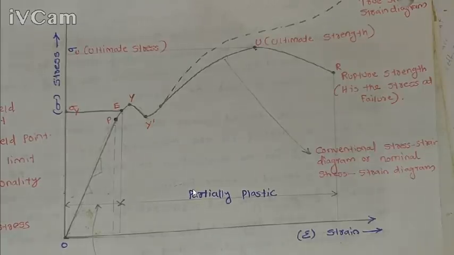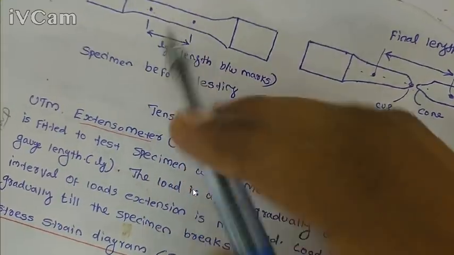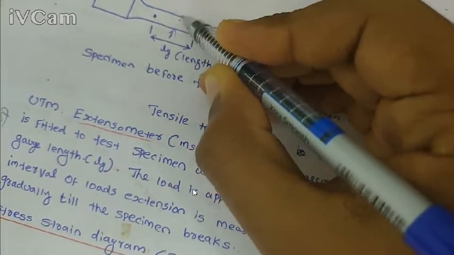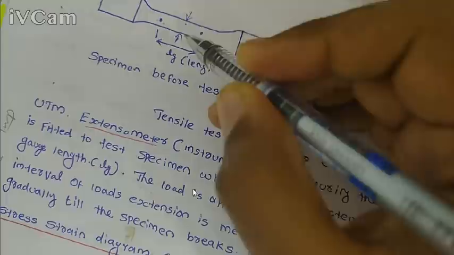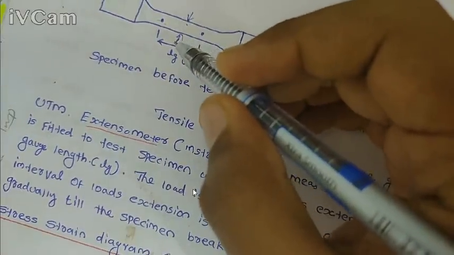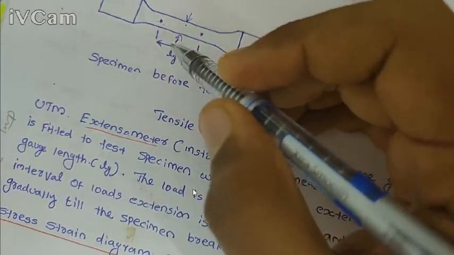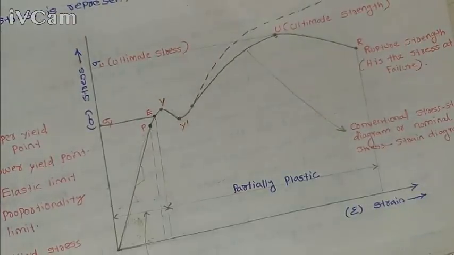Instantaneously this force value is changing because we gradually increase the force, but that force value is divided by the original cross-section area of the specimen.